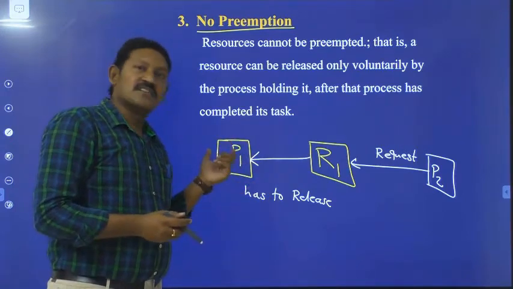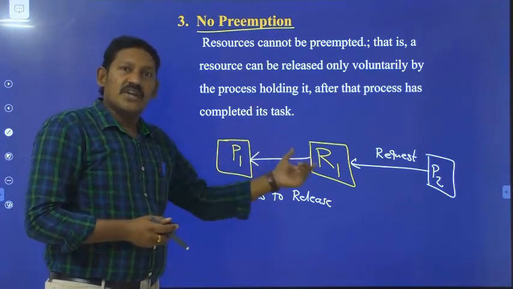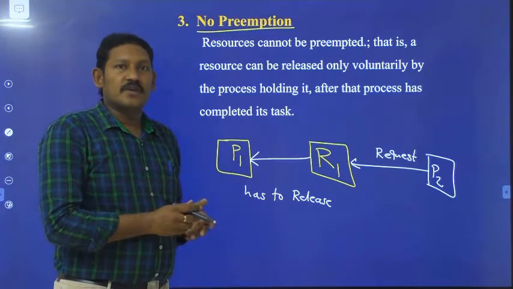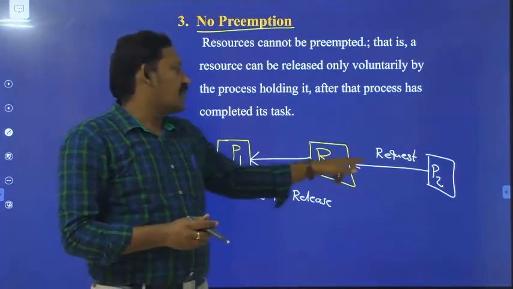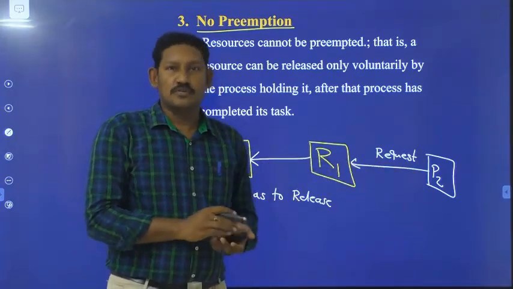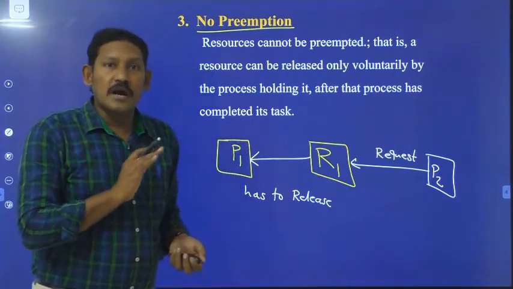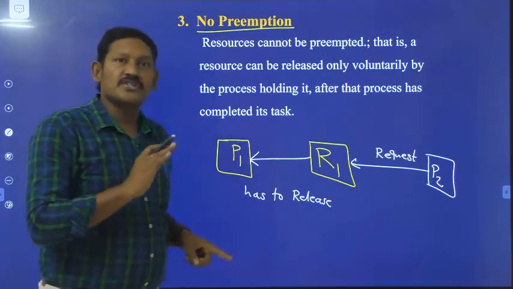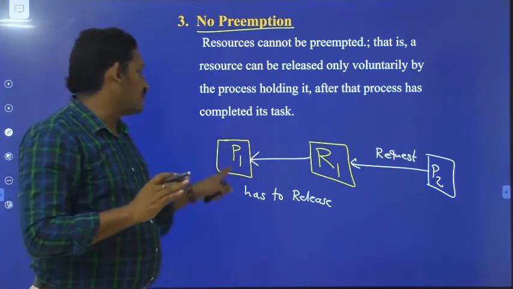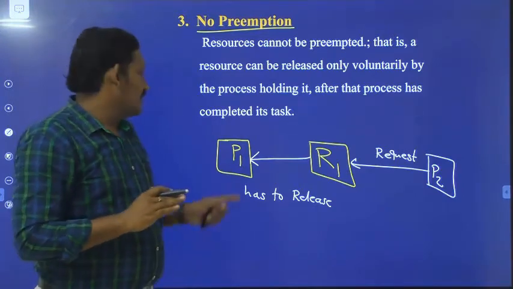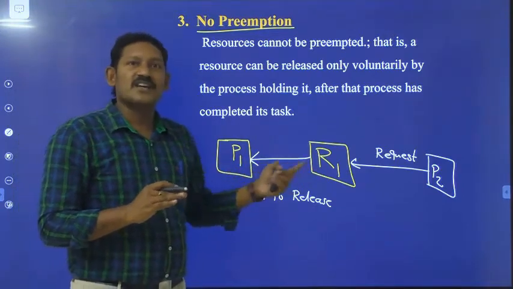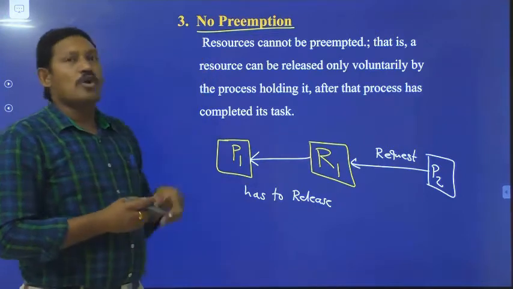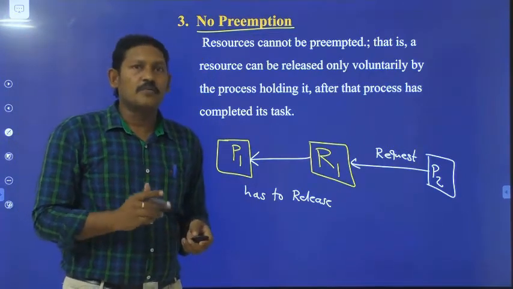Only then will P1 release resource R1, and that resource can then be accessed by process P2. Without completing its task, the process should not release the resources. That is what no preemption means. Hope you have understood.